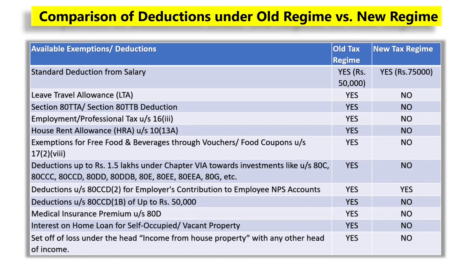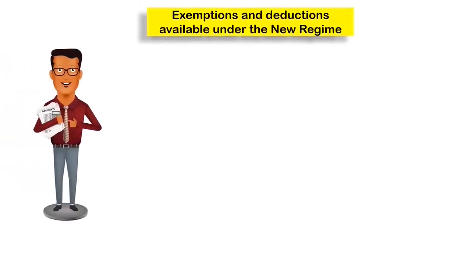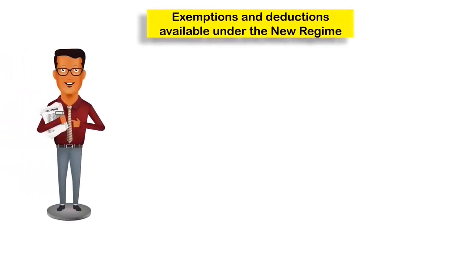However, if you compare it with the new tax regime, only standard deduction from salary is available, along with deductions under Section 80CCD2 for employers' contribution to employees' NPS account. Along with this, under the new tax regime, there are some more exemptions and deductions which are available.